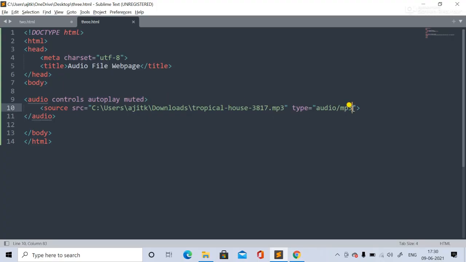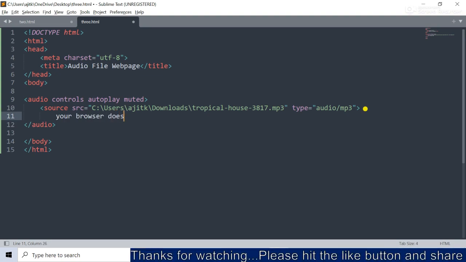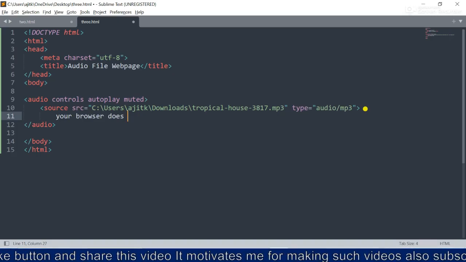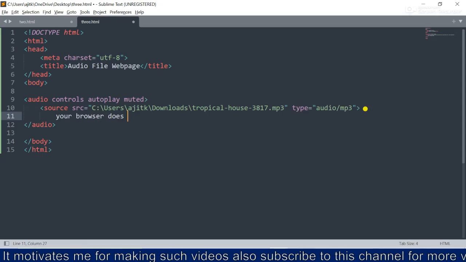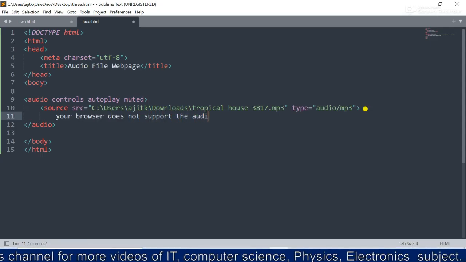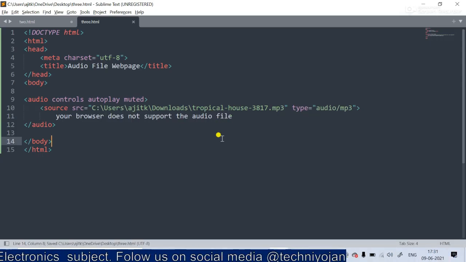And students, for browsers that do not support the file, you can print a message like "Your browser does not support the audio file," because in some cases the OGG file or WAV file is not accessible in the previous versions. Okay, so this much is there.